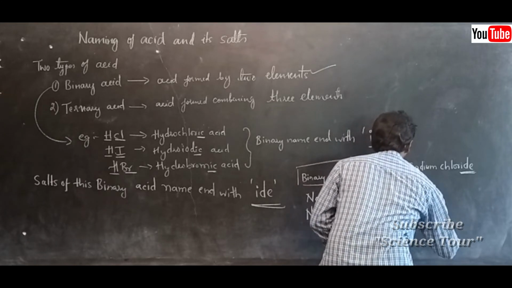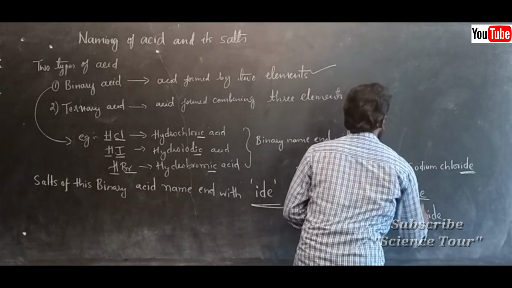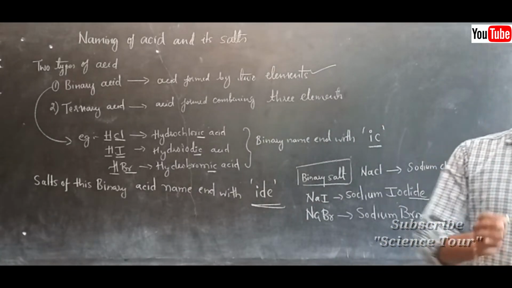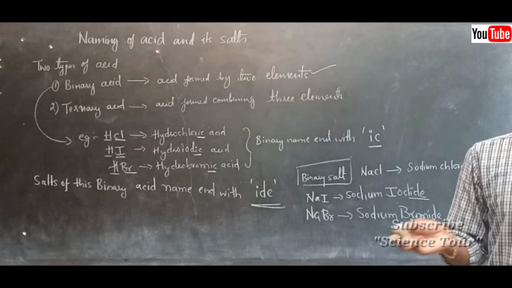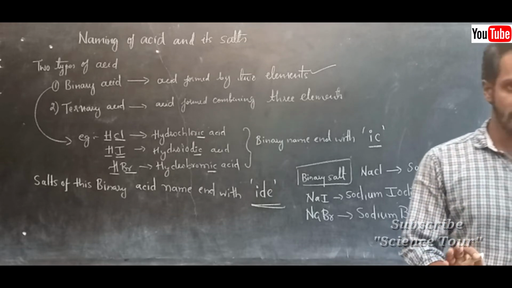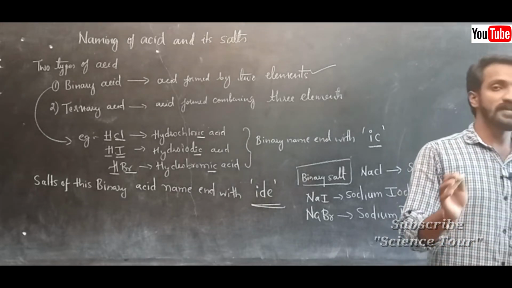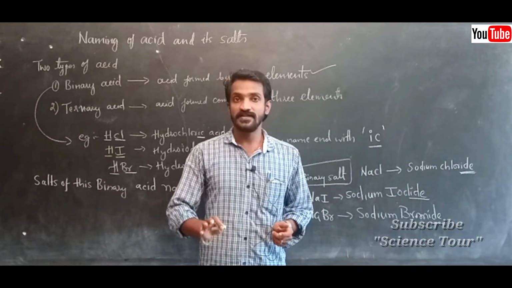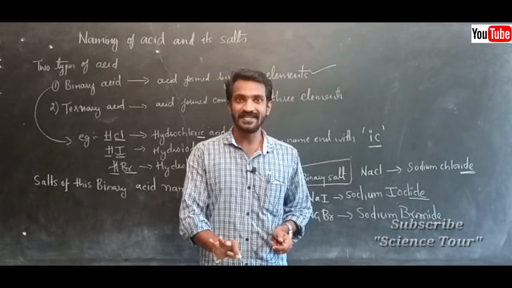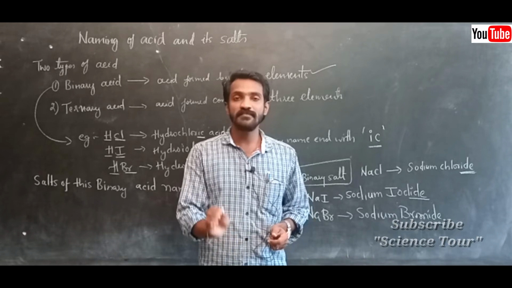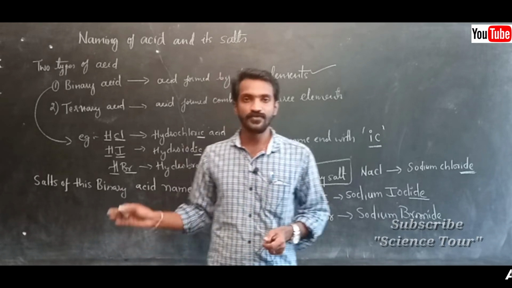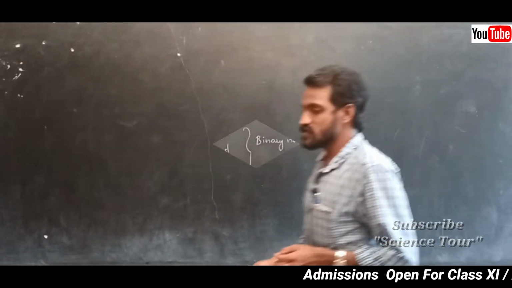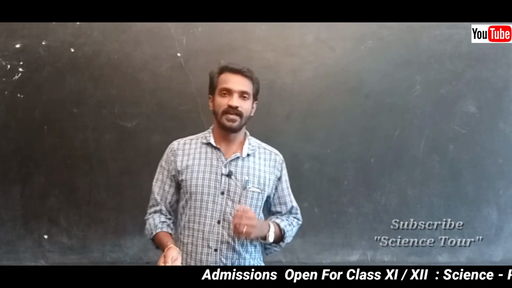Here you can see that the salt's name ends with ide. Salts of binary acid, name ends with ide. And the binary acid alone, then the name ends with ic: hydrobromic, hydrochloric, hydroiodic acid.